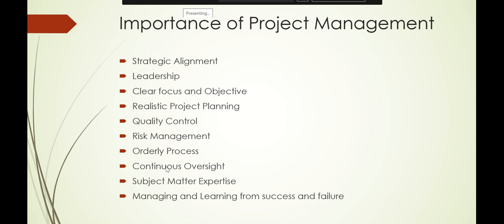Moving forward, there is continuous oversight also. Now what is continuous oversight? Project management is important because it ensures a project's progress is tracked and reported properly. Say, for example, I have decided that I'm going to complete this project after 1 year, right? It should not be the case that I check the performance of my project only after 1 year. It is very important that I recheck whether I am on the right track or not. If the project is supposed to be completed after 1 year, it doesn't mean I'm going to check it only after a year. I'm going to have continuous checking.